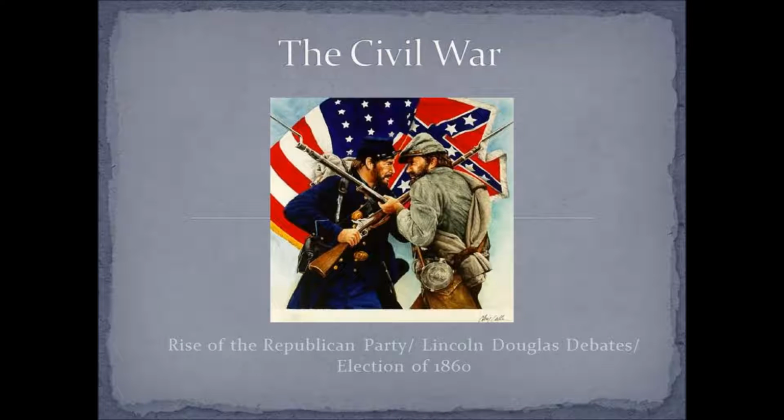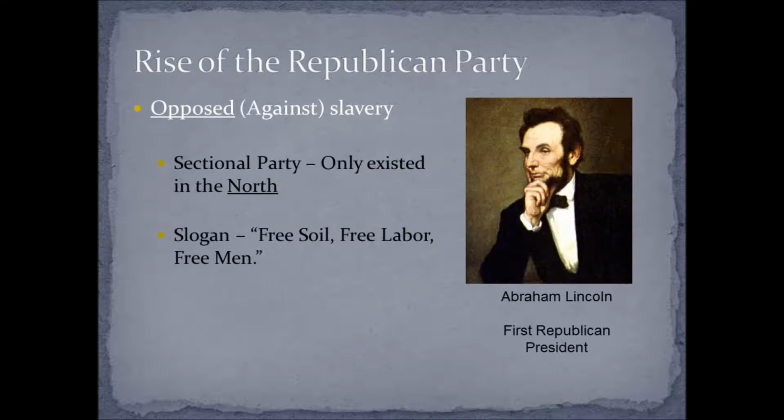And now we're moving really into the idea of the Civil War and the rise of the Republican Party, the Lincoln-Douglas debates, and the election of 1860 are going to be our focus today. All right. The rise of the Republican Party. The Republican Party was opposed to slavery, all right? And they were a sectional party, meaning they only existed in the North, all right? And their slogan was free soil, free labor, free men.